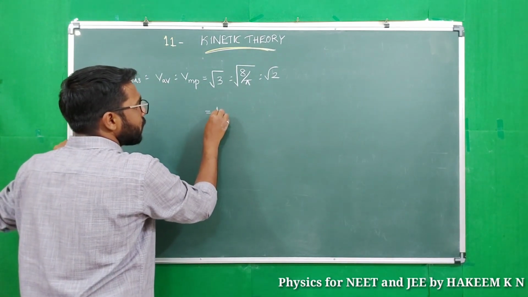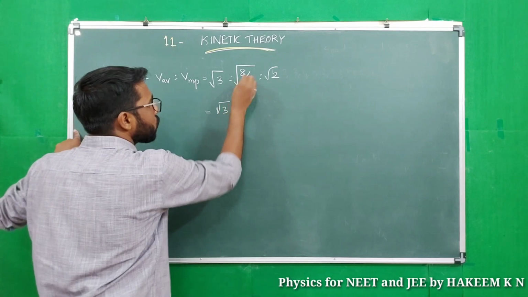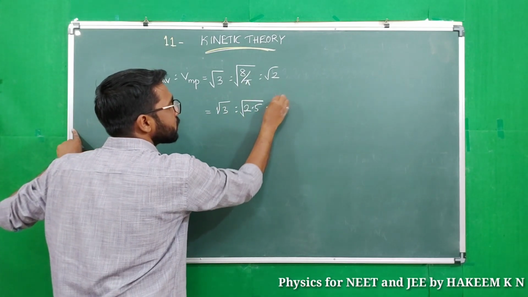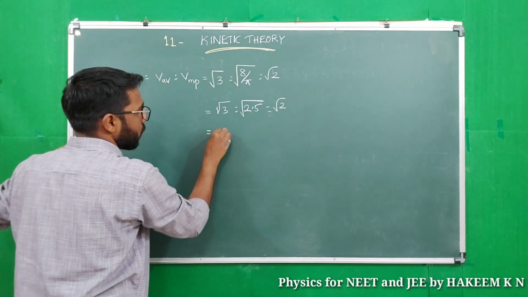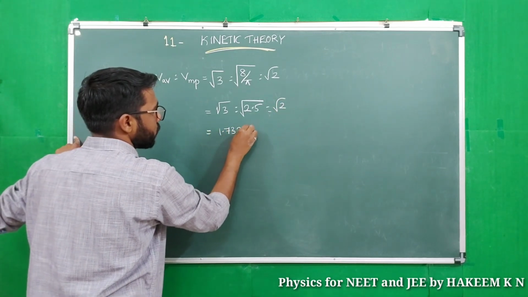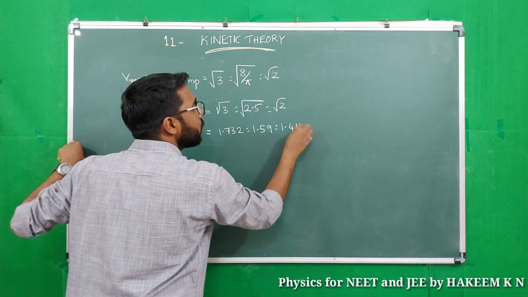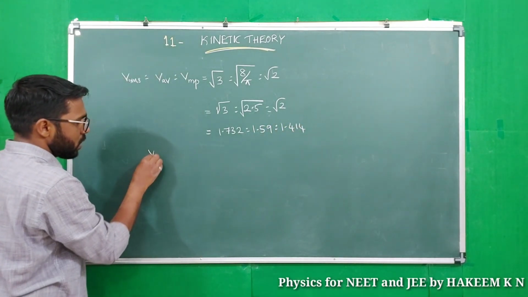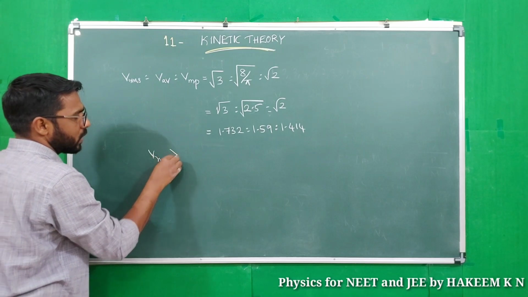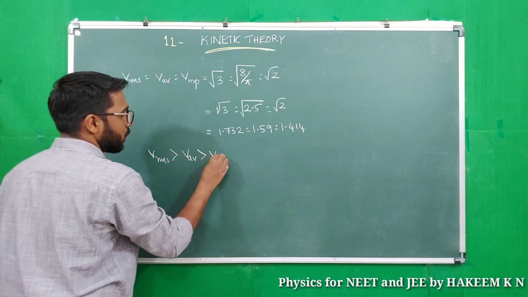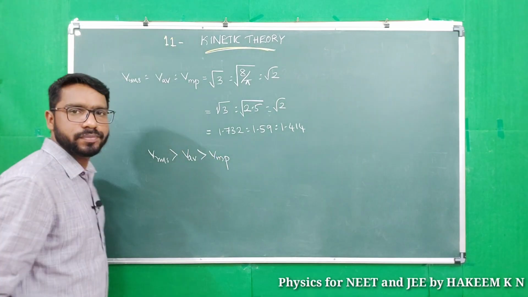Root 3 is to root 8 by pi, which is around root 2.5, is to root 2. So the values will come 1.732 is to 1.59 is to 1.414. Vrms is greater than Vav is greater than Vmp.